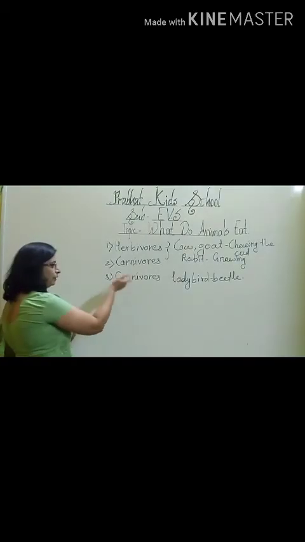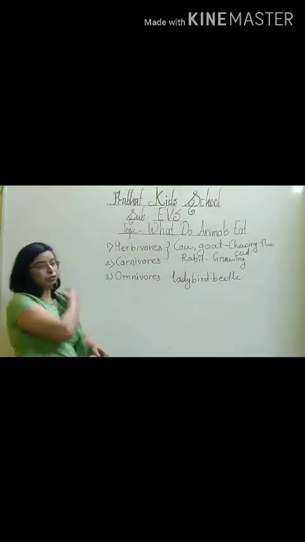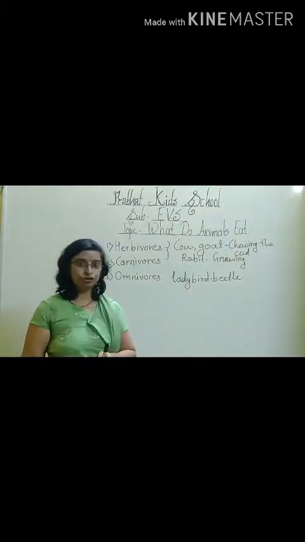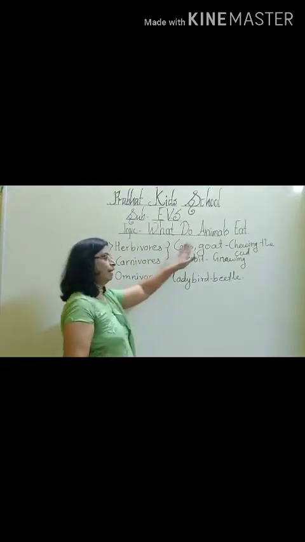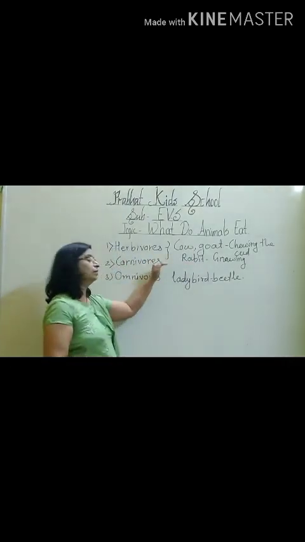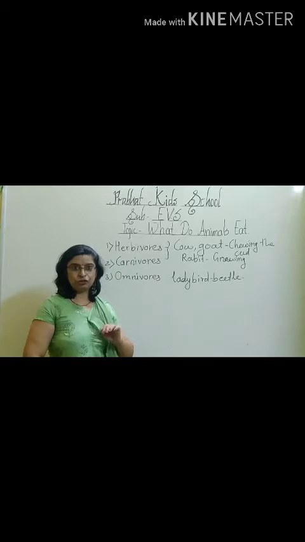Now the third type is omnivorous. Omnivorous animals eat both. They eat the plants also. They eat other small animals also.